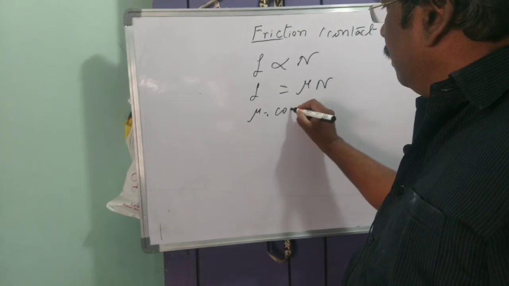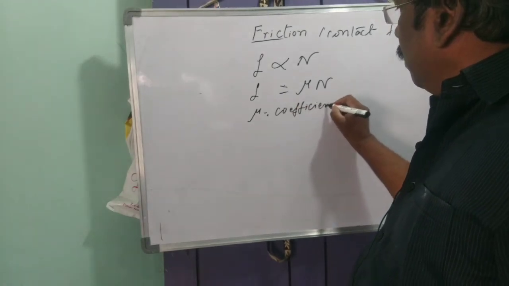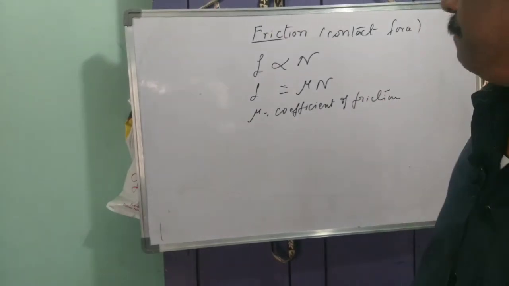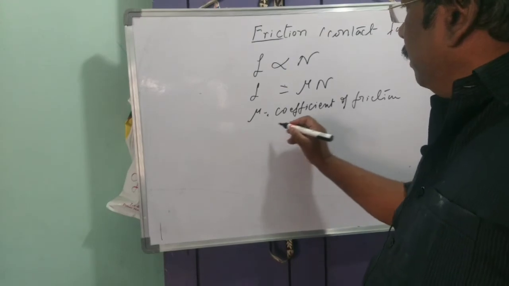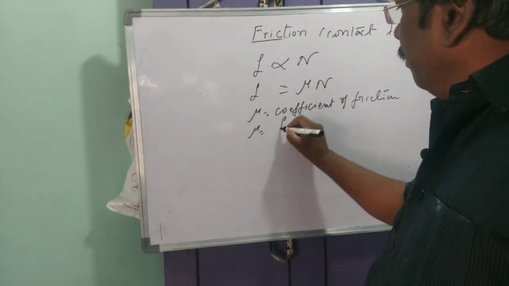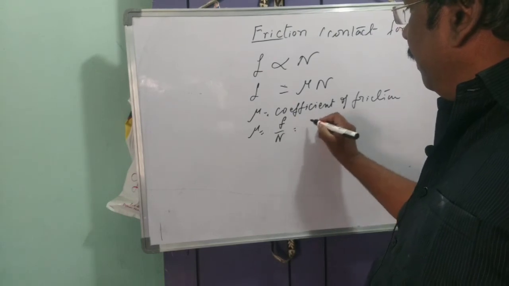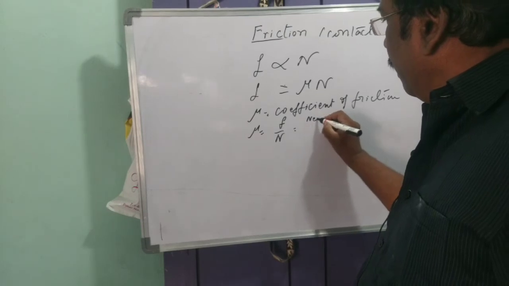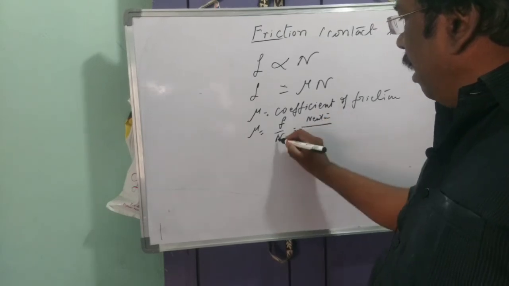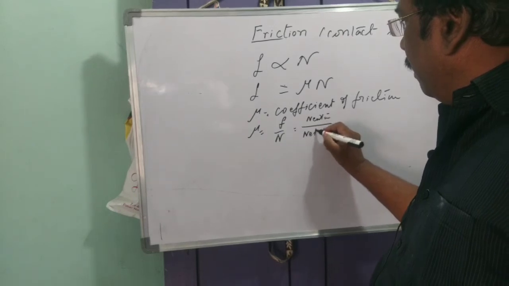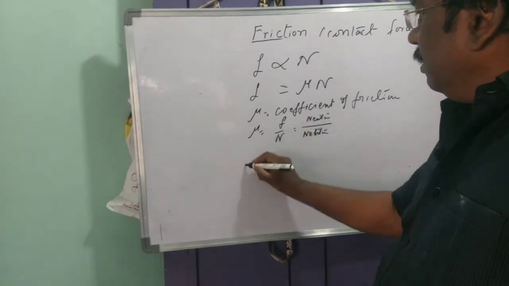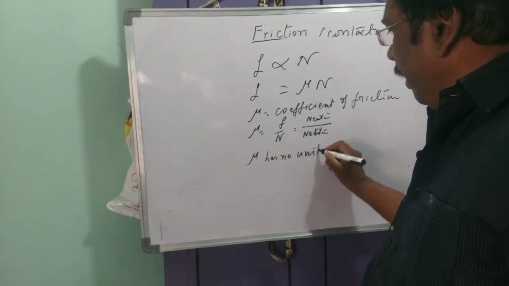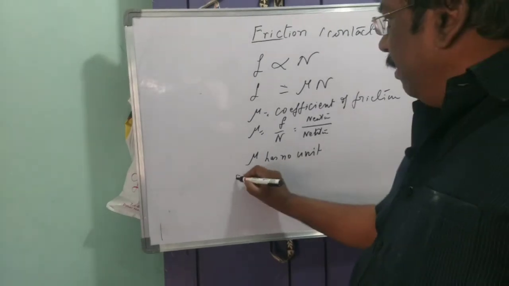Mu is the coefficient of friction. That means mu is equal to F by N. Force unit is Newton, and normal force is also Newton, so mu has no units.